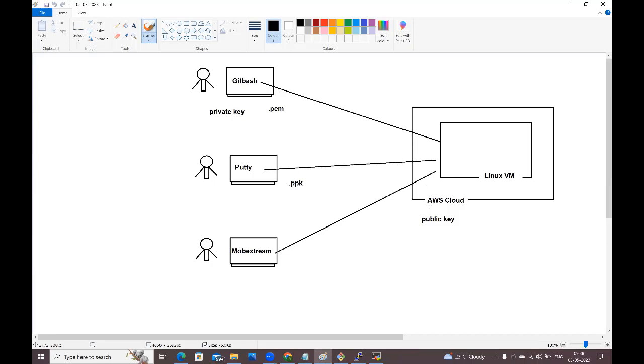First, you need to create the account, a free tier account. Once you have created the account, up to 1 year that account is free. Every month, you will get 750 hours for free, guys. First you need to create the account, then you can create the Linux virtual machine in the AWS cloud. To connect with this Linux virtual machine from our Windows machine, we need to install some client software, either Git Bash or PuTTY or MobaXterm. Anything you can install from these, and you can connect to the Linux virtual machine.